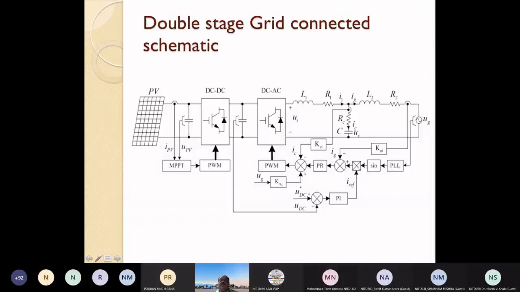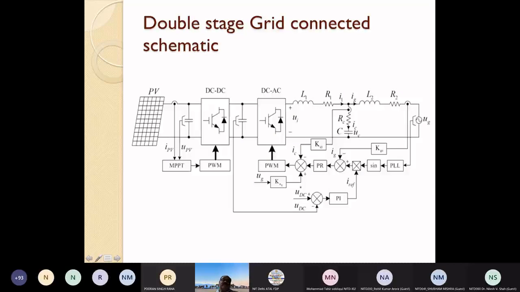Based on that, the inverter rating has to be decided. Based on this inverter AC voltage rating, the DC voltage has to be decided.